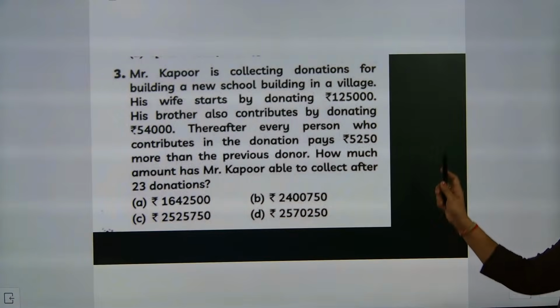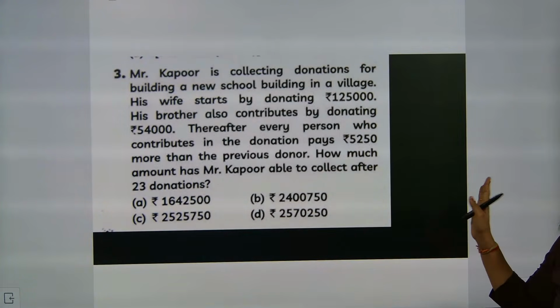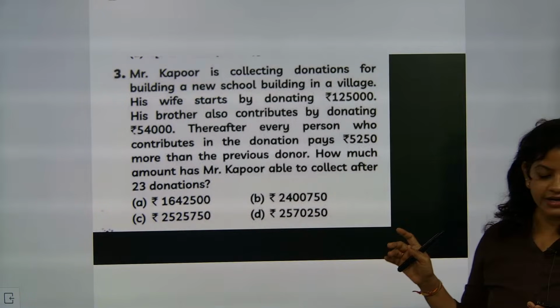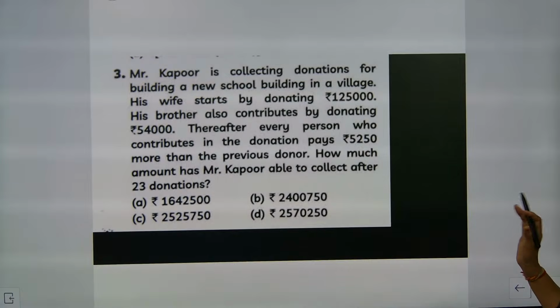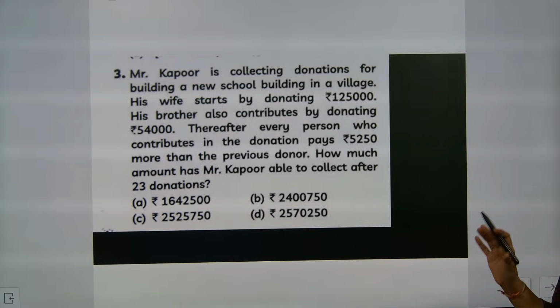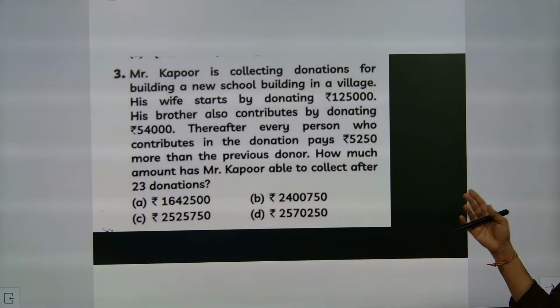First is the 1,25,000 donation. After that, the second one is coming as 54,000. After that, the third one will be starting. After that, only consecutive addition is started.